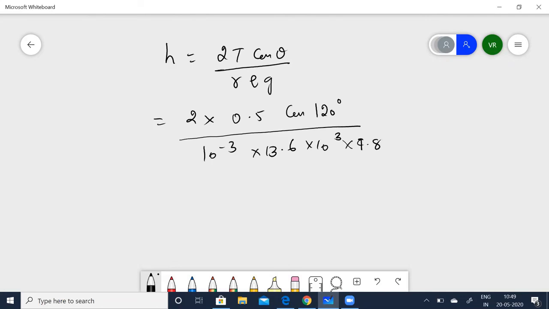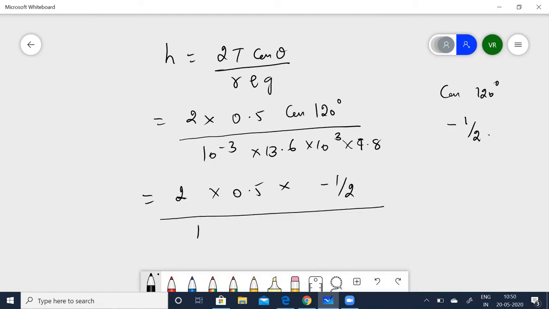Now cos 120, cos in the second quadrant is negative, so it is going to be minus 1 by 2. So all right, I'll put it this way: 2 into 0.5 into minus half divided by 10 to the power of minus 3 into 13.6 into 10 to the power of 3 into 9.8. When I simplify this, I get minus 3.75 into 10 to the power of minus 3.